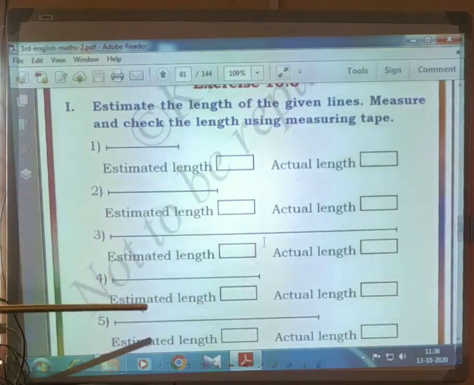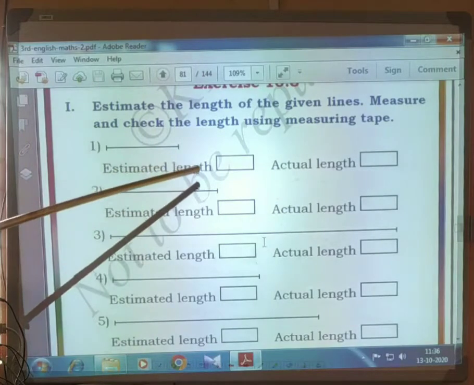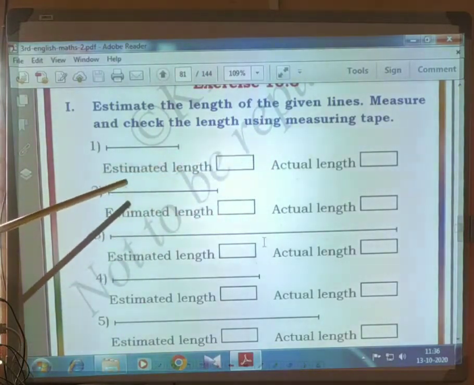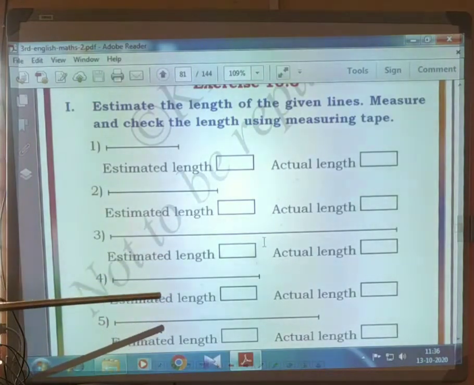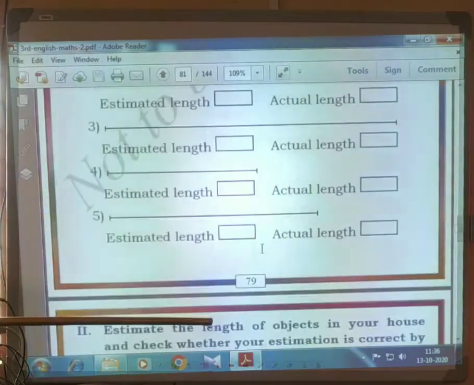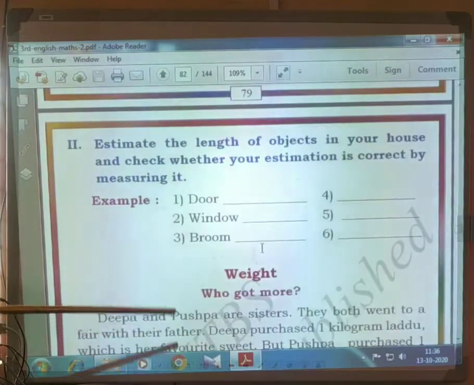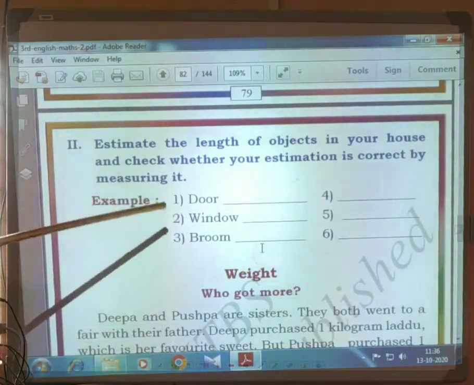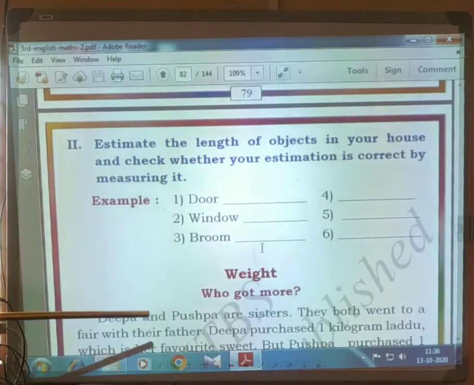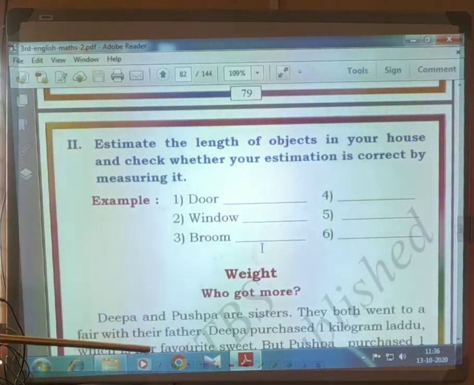Some distances are given, you have to write estimated length and actual length. Estimated length means andaz, actual length means we have to measure with the scale, then write. And this is also estimated length and exact length. Door, window, broom, you have to measure, then write, and next estimated length, right.